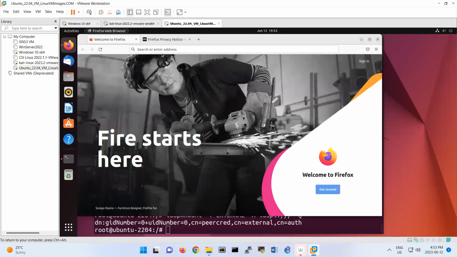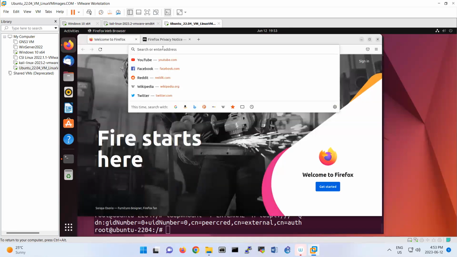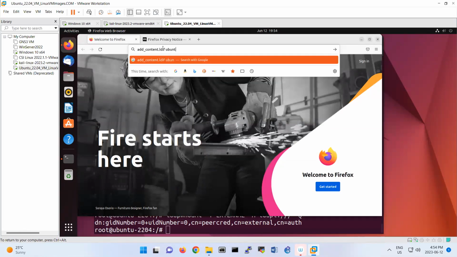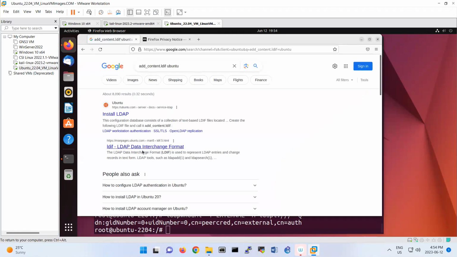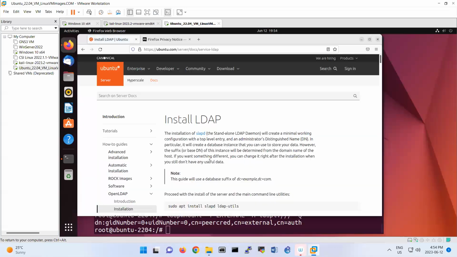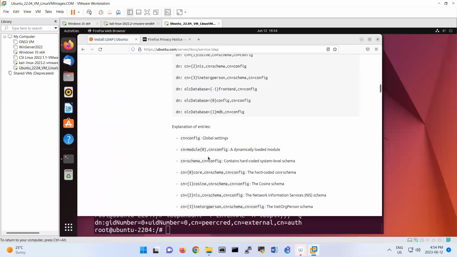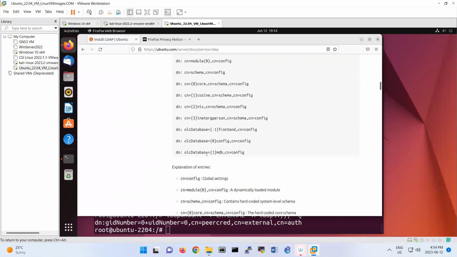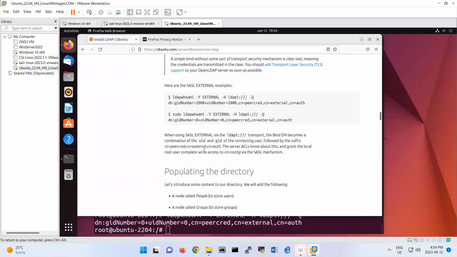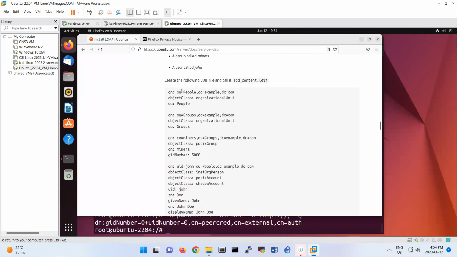If you search for the file name add_content.ldif with Ubuntu, basically most of the things should be here. It is located under here. That's the LDIF file.